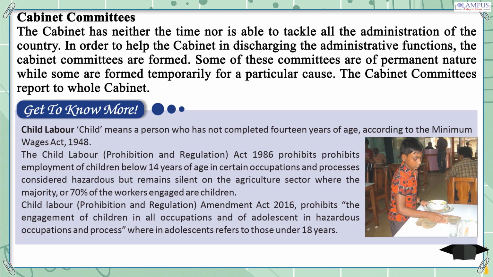engaged are children. The Child Labor Prohibition and Regulation Amendment Act 2016 prohibits the engagement of children in all occupations and of adolescents in hazardous occupations and processes, wherein adolescents refers to those under 18 years.